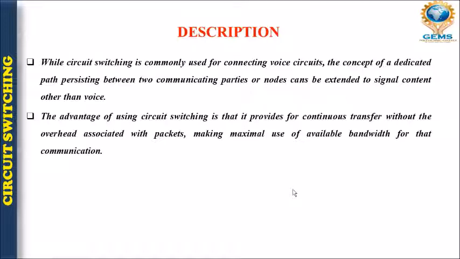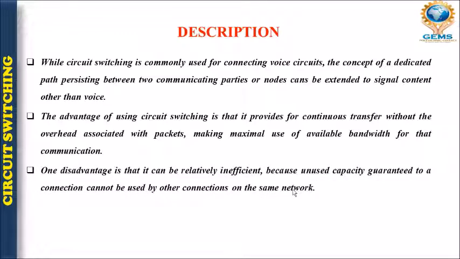Whenever we are talking about a dedicated path in circuit switching, there is an advantage that whatever transmission is going on will be almost continuous. So there will be no hindrance, no interference from bandwidth problems. But there is some disadvantage also, that it is relatively inefficient. Why is it inefficient?